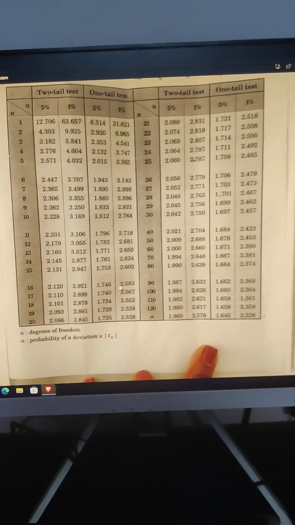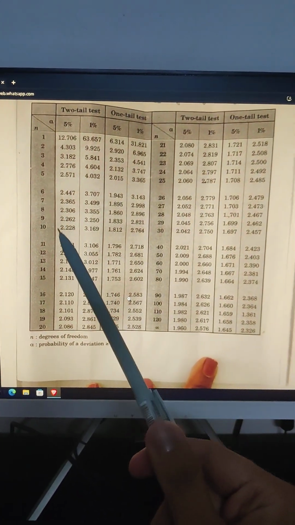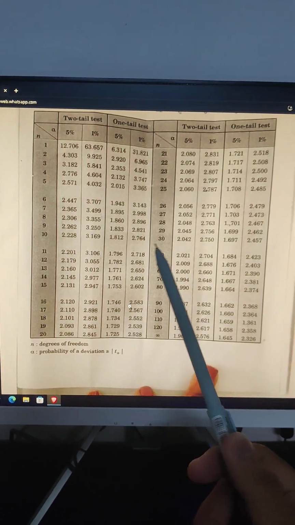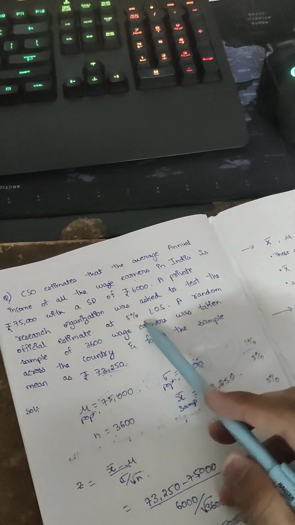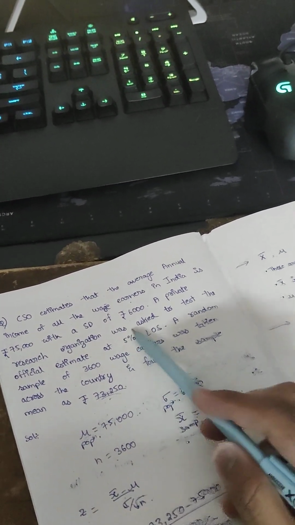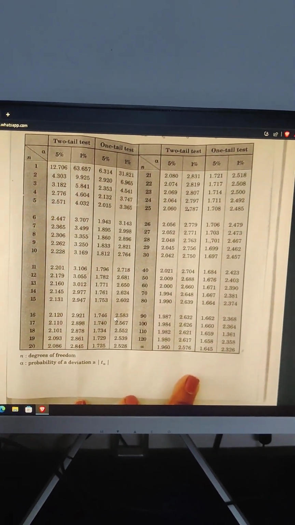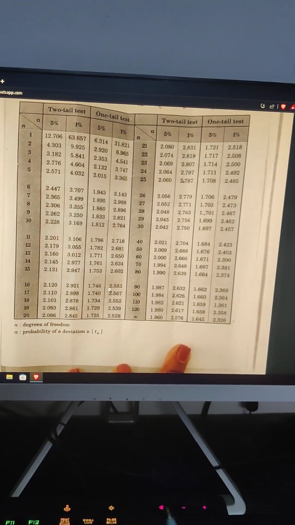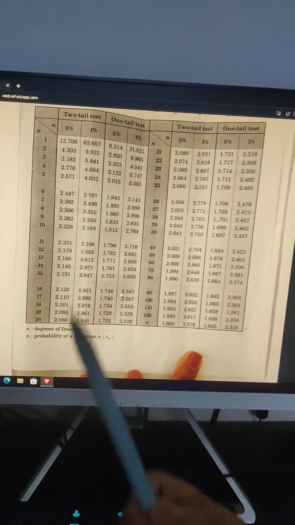Here we can see that according to the sample size we are going to take the 5% or 1%. For our question they specified 5% level of significance, and if they don't specify two-tailed or one-tailed test, it's always going to be two-tailed, and if they don't specify the level of significance, it's always going to be 5%.